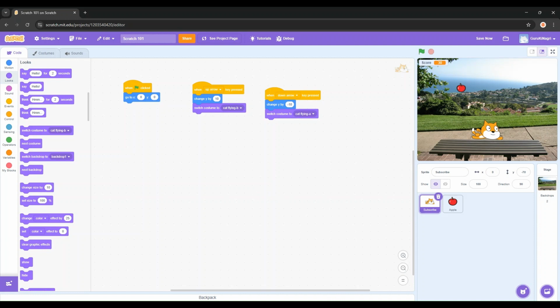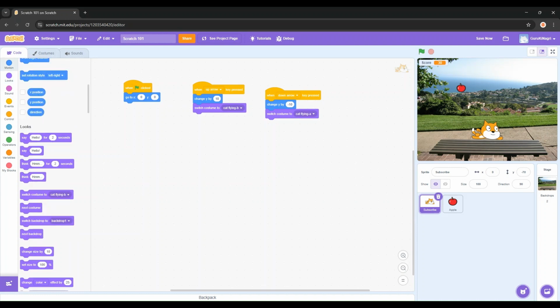Alright. Now, what we're gonna do is add in clouds, which we're gonna do in the next scene. Sometimes when I'm making these kind of games, I like to add scenery, such as clouds or buildings moving around. In this case, I'm gonna put in clouds since we're in the park.